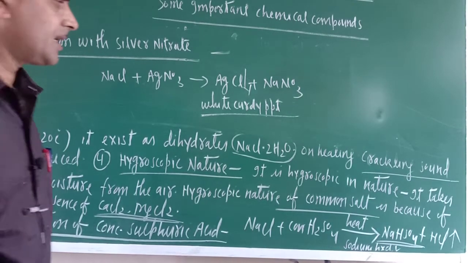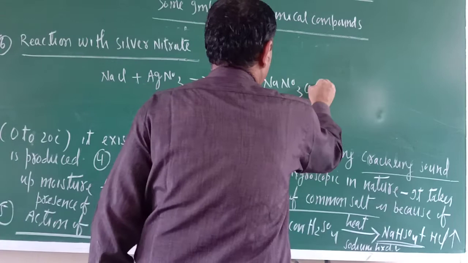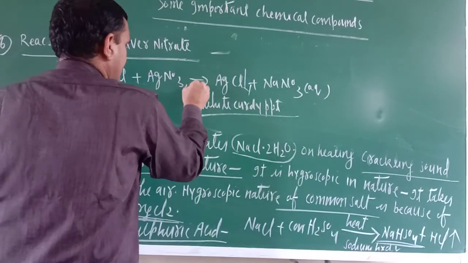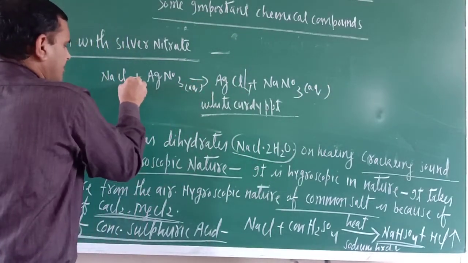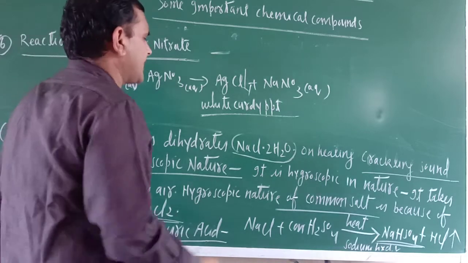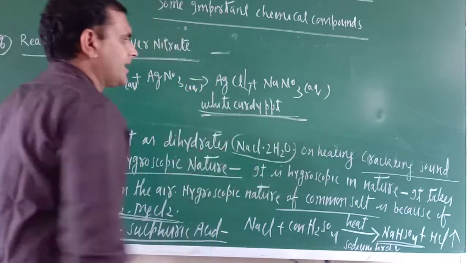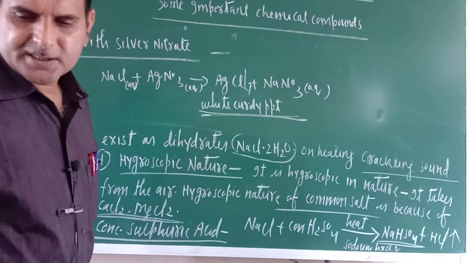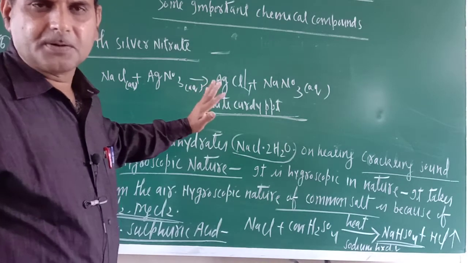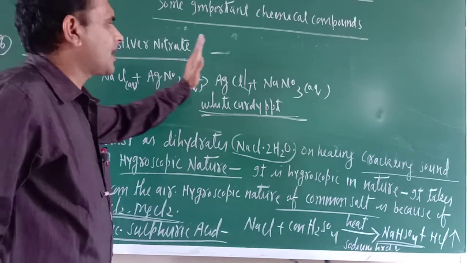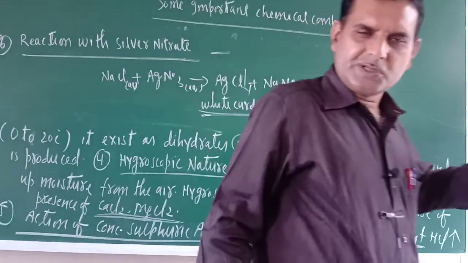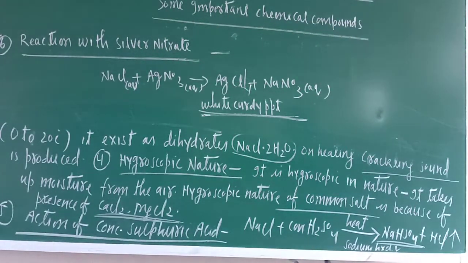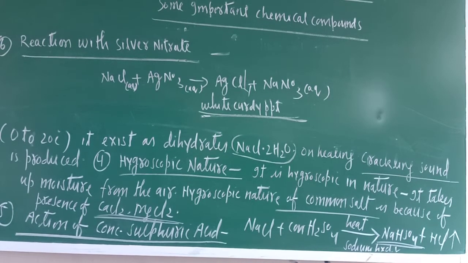Okay, what is this one? White curdy PPT. This is aqueous form only. Here just see, here also write aq, here also write aq. Okay, so this is white curdy PPT and silver nitrate. So all the chemical properties of common salt are over. Now uses. Those uses are very, very important. The most important use is that common salt is the starting material for the synthesis of so many chemical compounds.